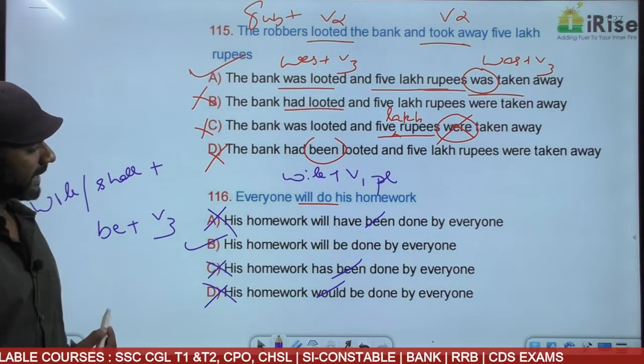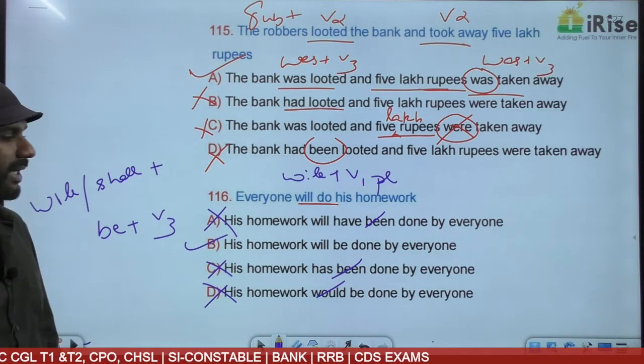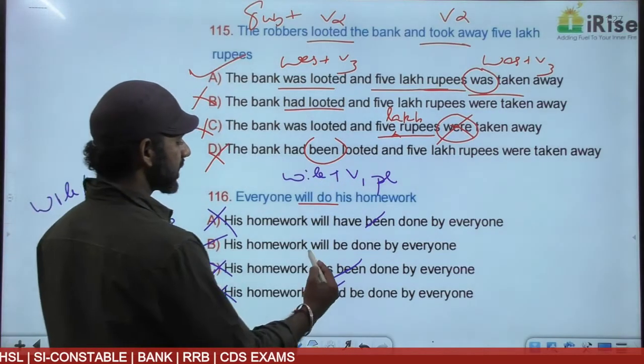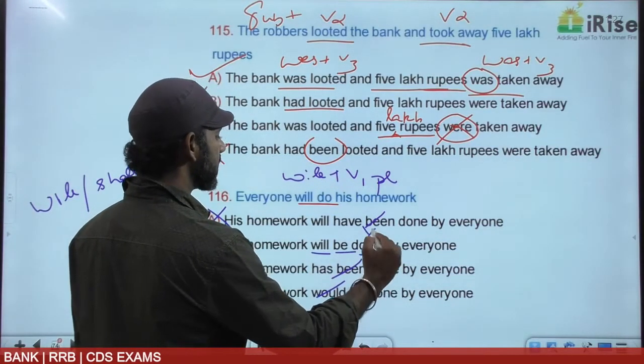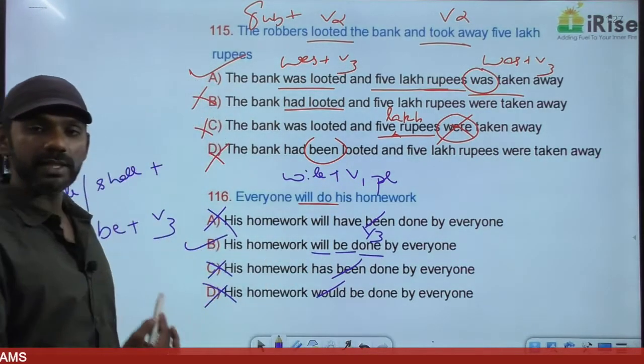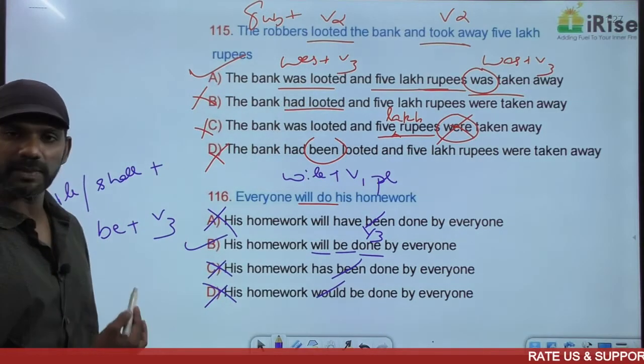Come to B. His homework will be done by everyone. Will be done is will plus be plus V3. Future, simple future in the passive voice. The answer must be B.